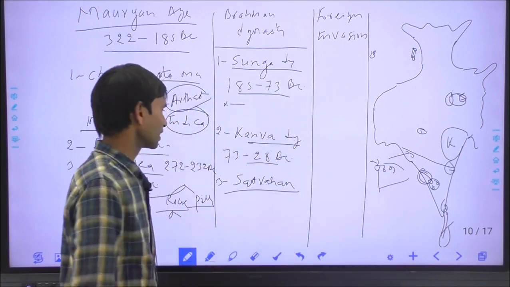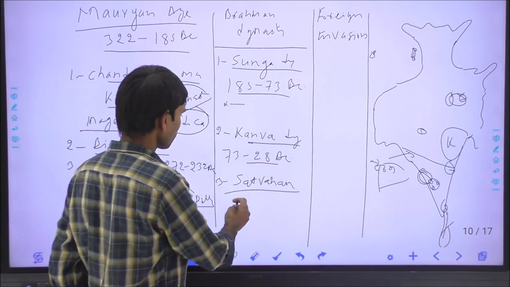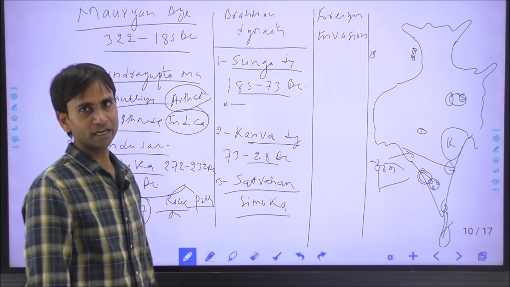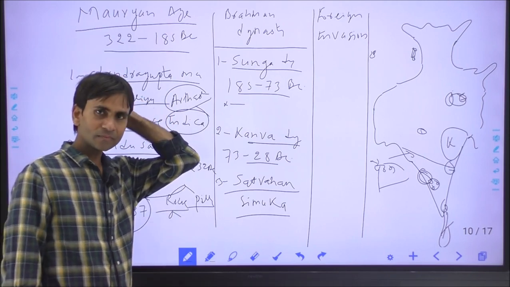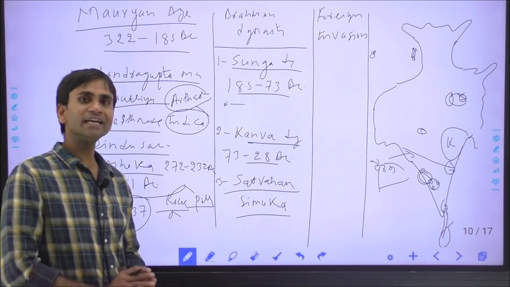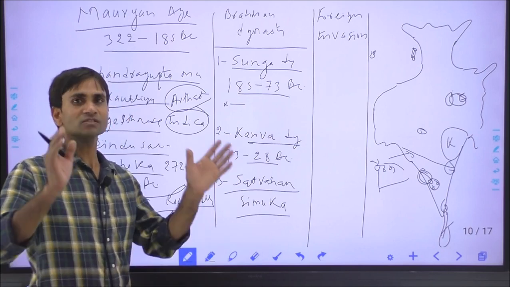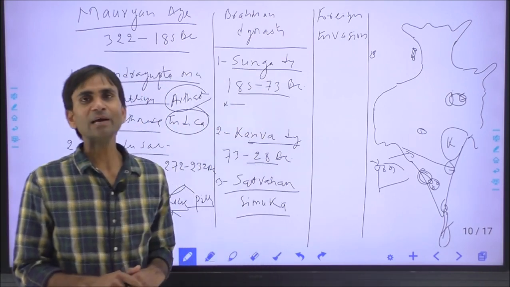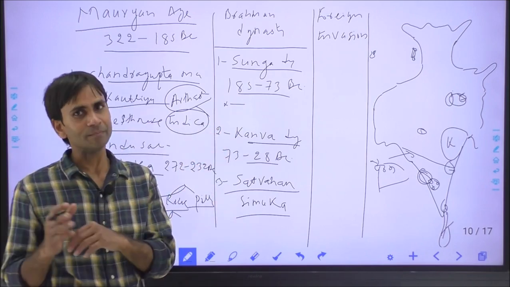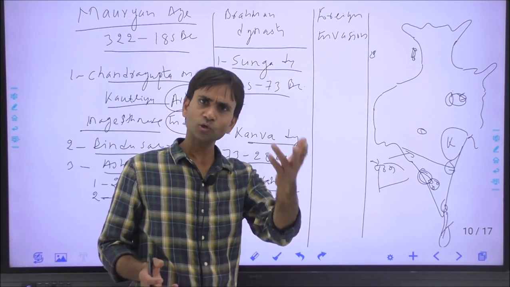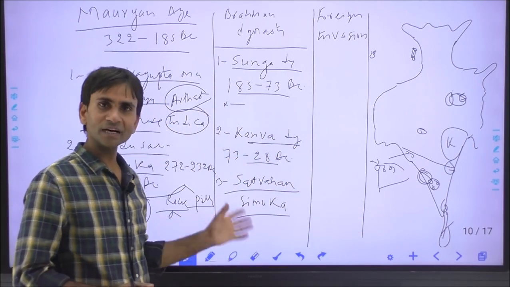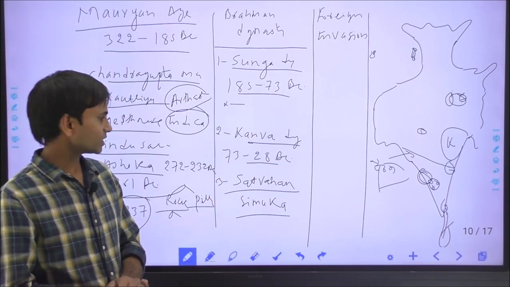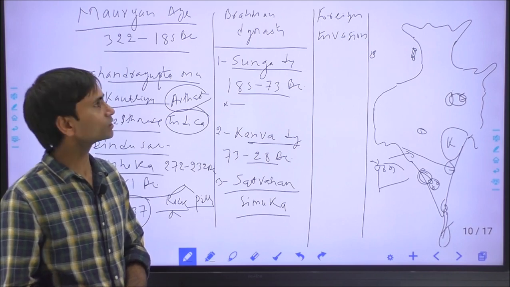Pratishthan, now in Maharashtra. Simuka was the founder of the Satavahana dynasty, and this was the largest dynasty that ruled over India for around 400 years, and this was the first dynasty of Indian history where women were given the highest respect. Most of the rulers used the name of their mother as a prefix with their name, like Gautamiputra Satakarni. Satakarni was the ruler, Gautami was his mother, and again Vasishthiputra Pulumavi, and the rulers of Satavahana first issued coins of lead or potin.